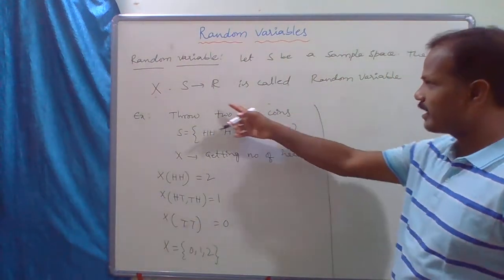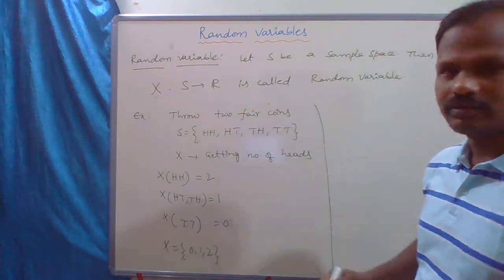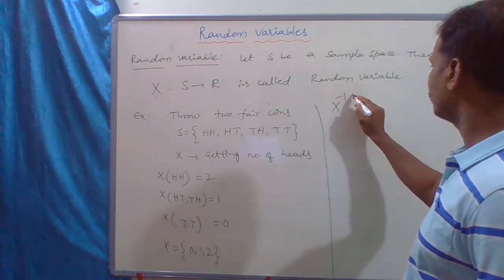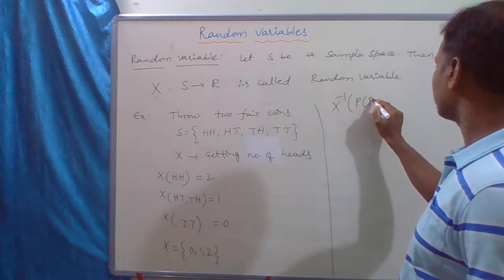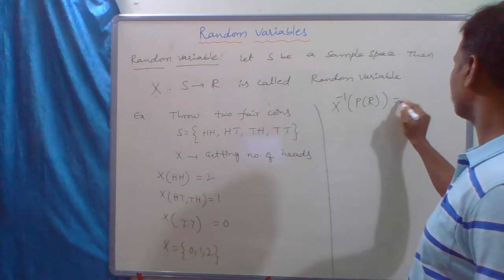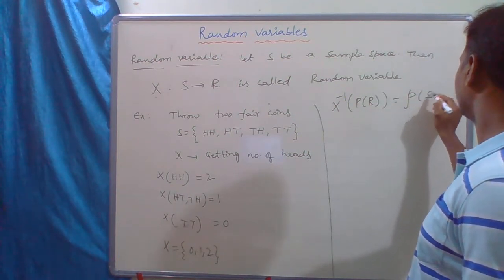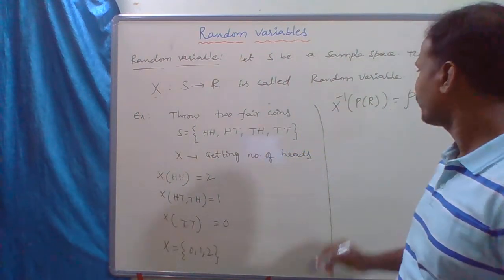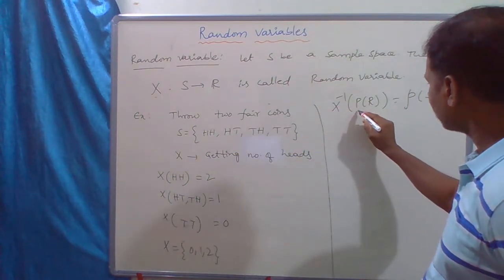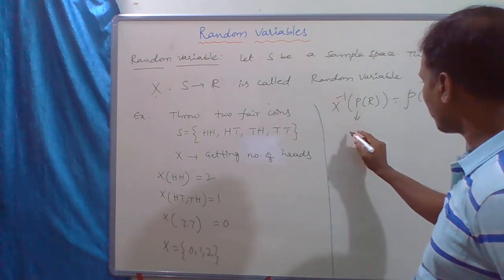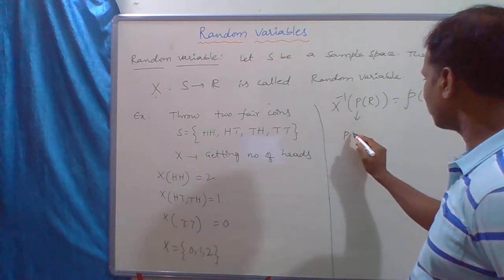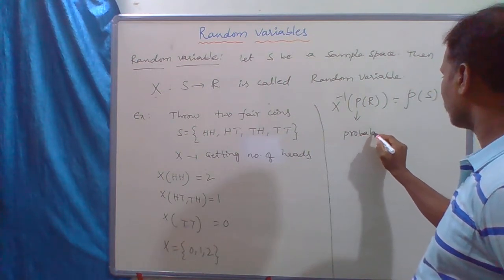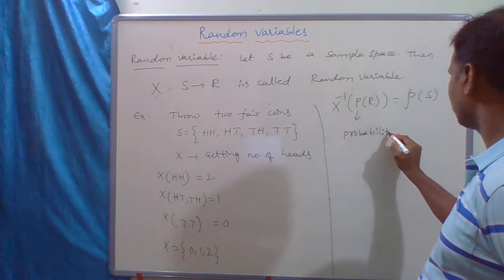Now, if X is a random variable from S to R, then X inverse of P(R) is equal to P(S). What is this P(R)? This is the probability function on the real numbers.